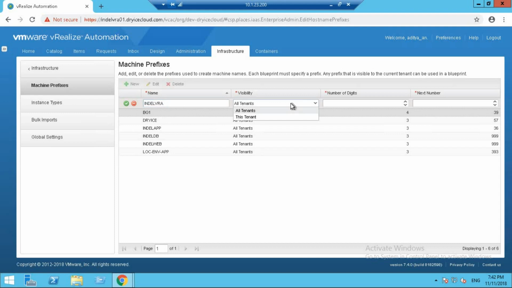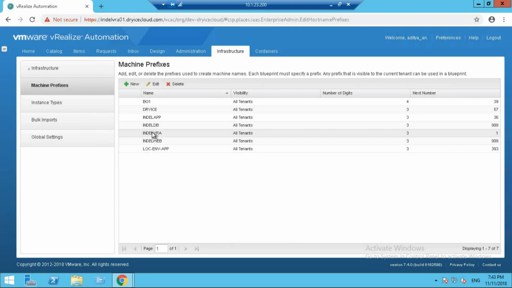You can select the visibility for this machine prefix. It can either be shown to only this tenant or to all the tenants. You can assign the number of digits. I'm going to make it 3 and the next number from which it should start. Let's say it starts from 1. Save this one.